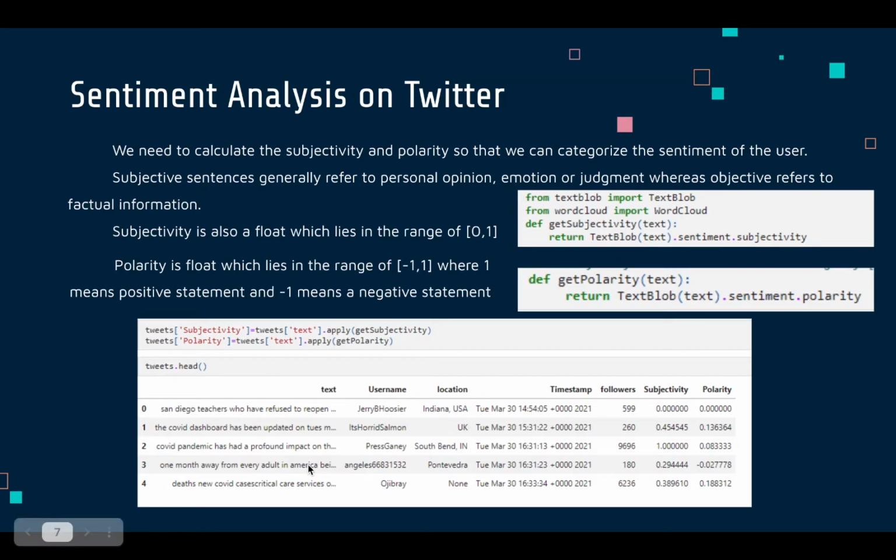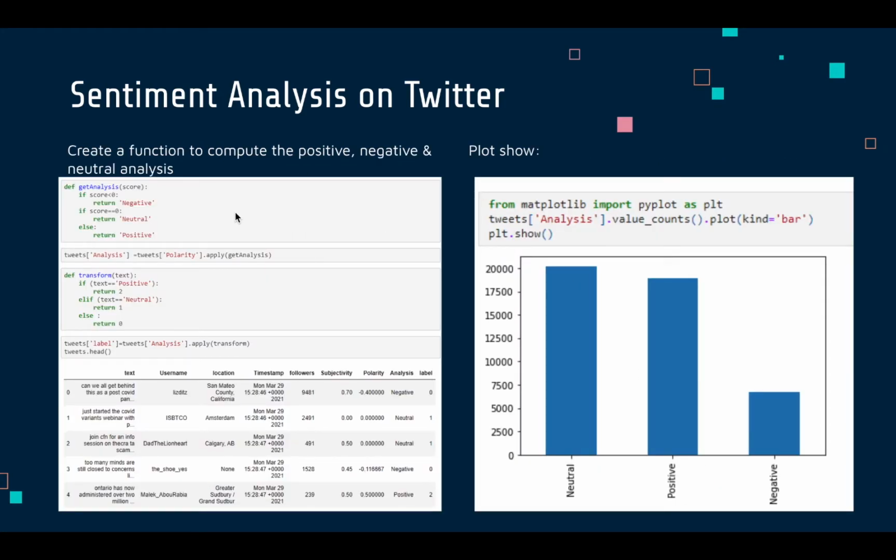Each one of the tweets is given a subjectivity and polarity here. And now we have transformed the numbers which we have got, like zeros, ones, and all of that, to positive, negative, and neutral. Here are the clean and labeled tweets. So this statement is a neutral one, and this one's a positive one.